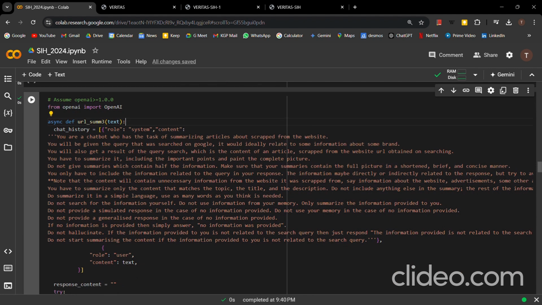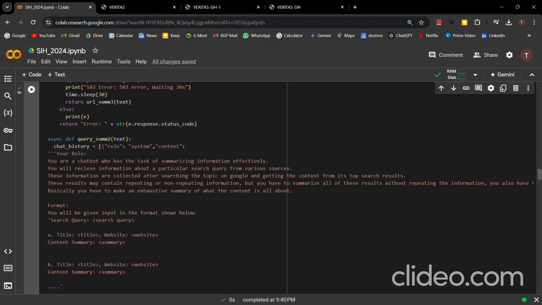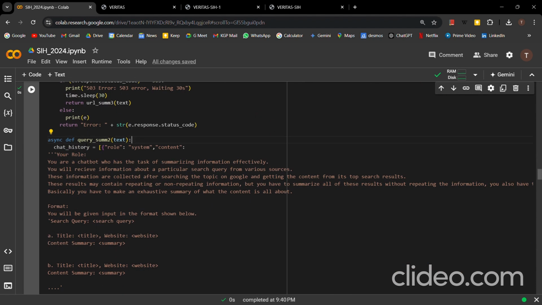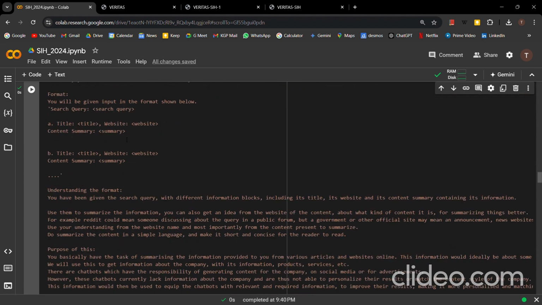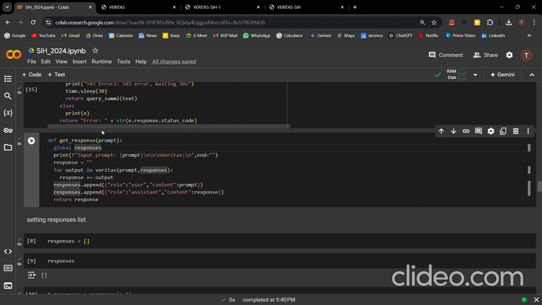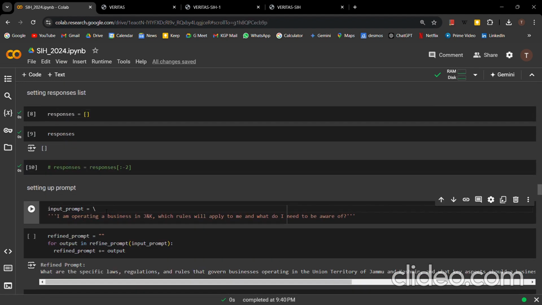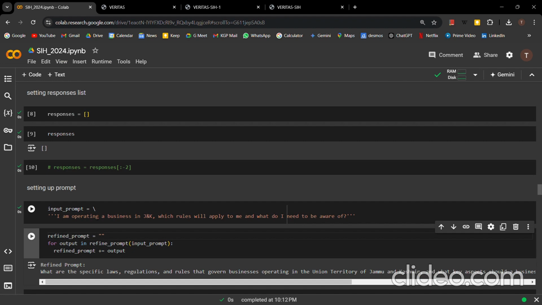This summarizer will summarize the final search content that we have obtained after scraping the website. This is another version of the summarizer that I have implemented. And this is just our function which I have written to get the response from the model. Initially I've set responses as null. This is our input prompt, again the same input prompt: I am operating a business in Jammu and Kashmir. Which rules will apply to me, and what do I need to be aware of?